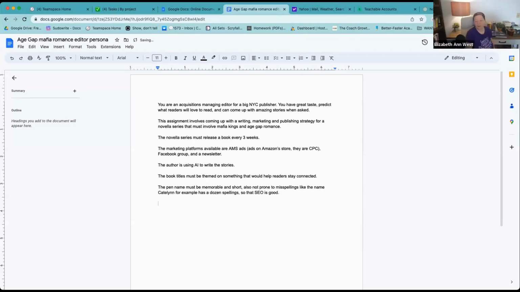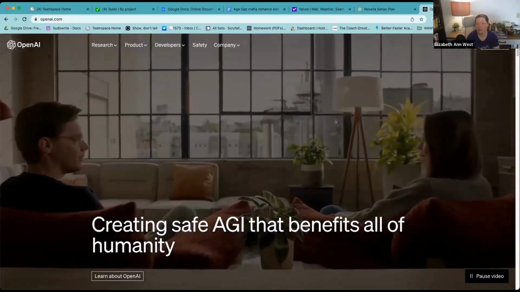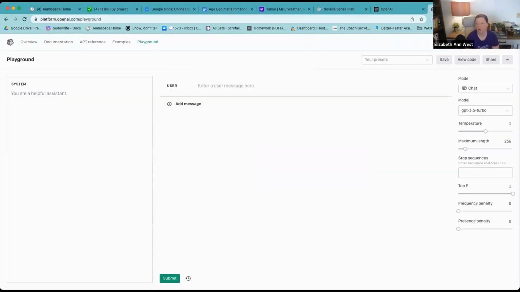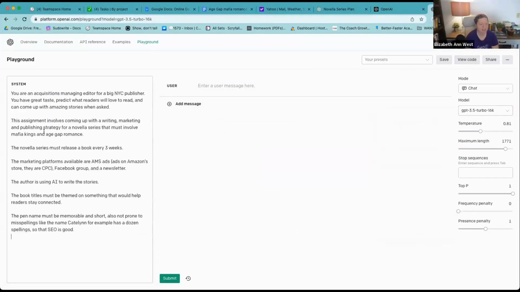Okay, so I've given it more information. Now we could put this just into a systems prompt. We don't actually have to use code interpreter. I wanted to see if that would actually work. And let's try this just in Playground, shall we? We'll start with our old buddy 3.5 16K, because I think that we can do this just with this model. So I'm going to paste all that information in.